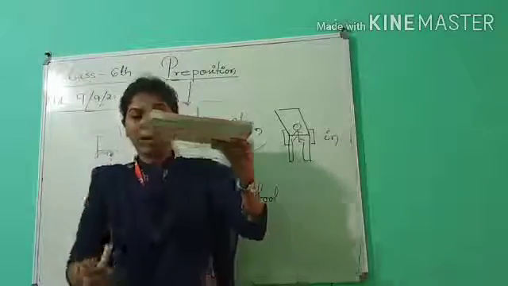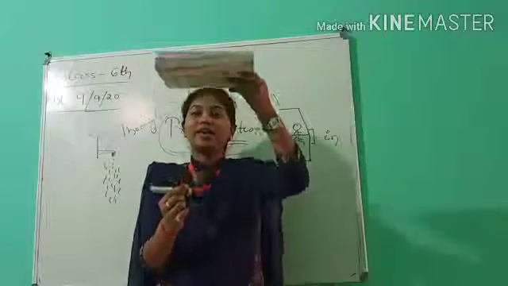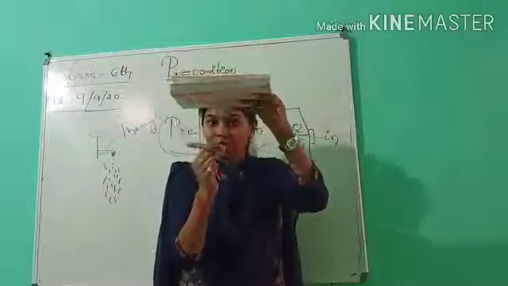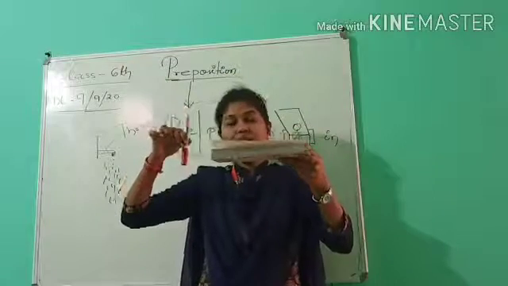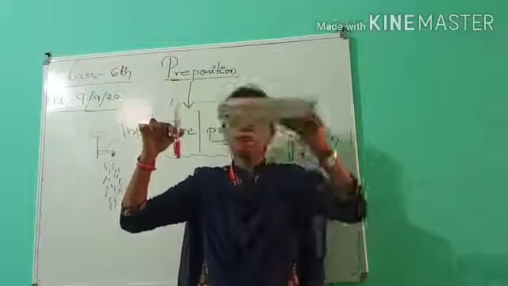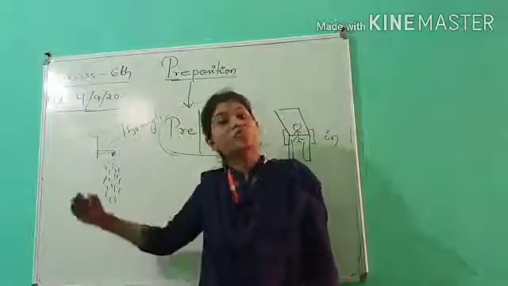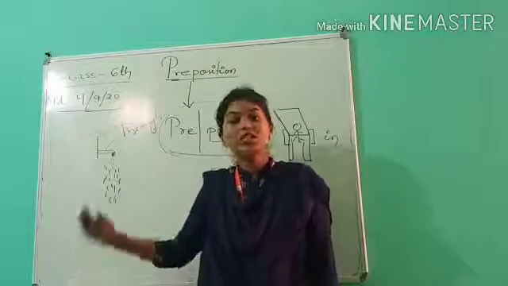If this is a table and if I am putting this marker here, then you will say it is under the table, right? If it is here, I will say beside, right? The marker is beside the book. If someone is sitting here, then I will say he or she is beside me, or sitting beside me.